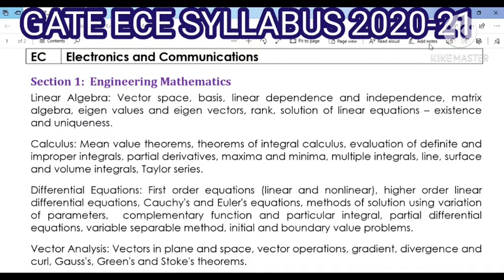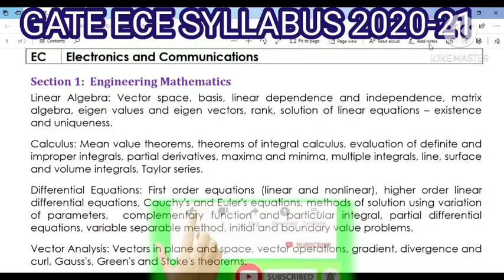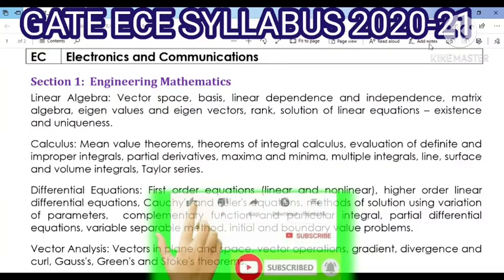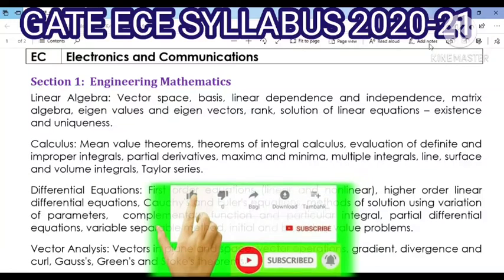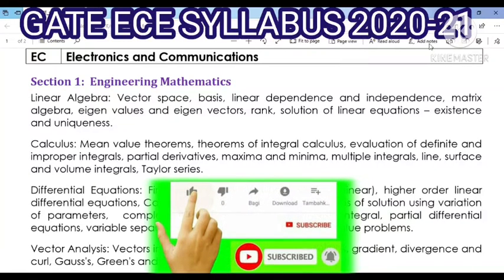So today onwards we start with preparation of GATE 2020 for ECE. In this video I'm going to post the syllabus for the ECE department. Followed by this video I plan to post the prescribed textbooks for you to prepare for GATE 2020 for the ECE department, and then I will keep on posting some questions and answers from each topic. So let's enter into the session.